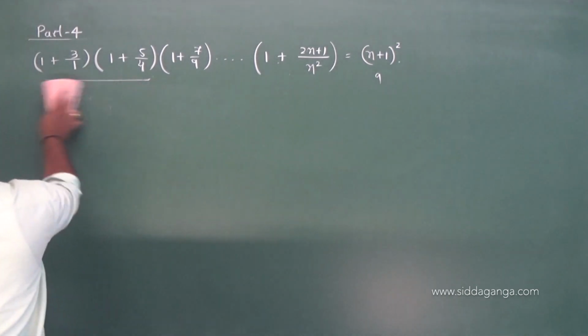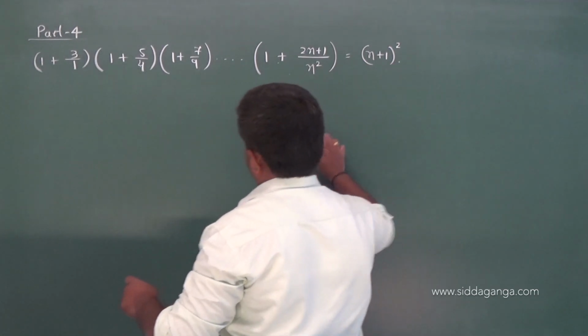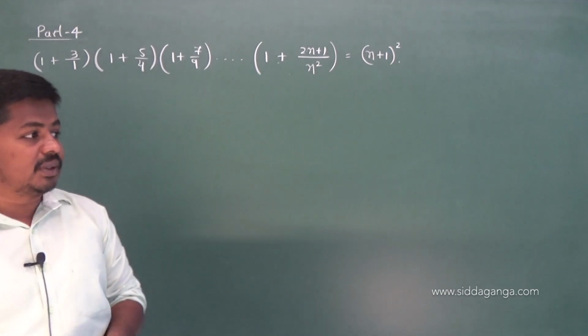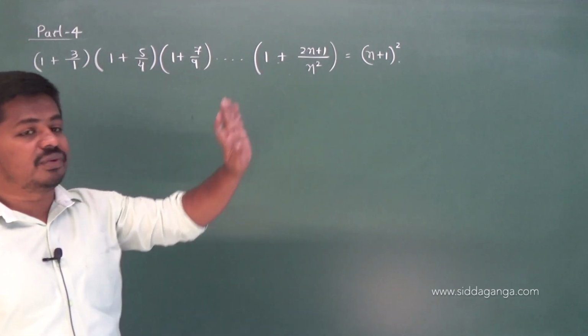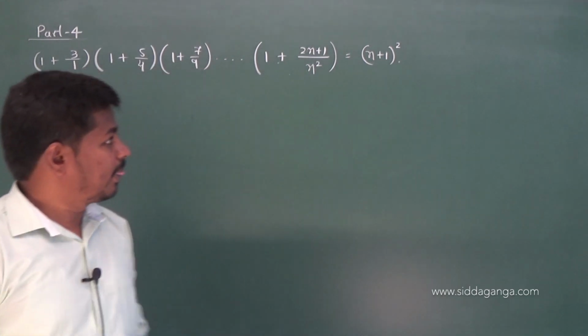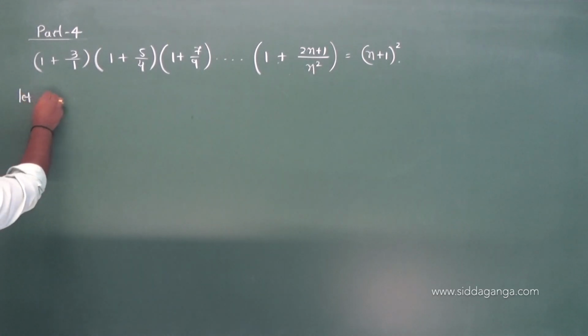Okay, now we have to prove this is true. This is true for all natural numbers by using the principle of mathematical induction. Right? The question is same. Prove this which is true. This is true for all natural numbers by the principle of mathematical induction. That's the question. So for that, steps are like this. First step is P of n.